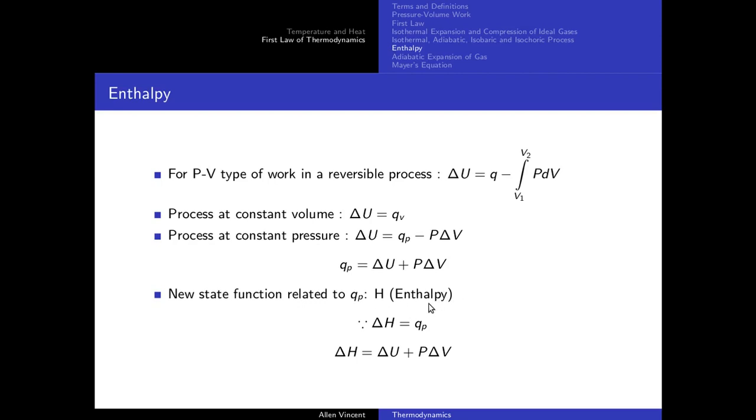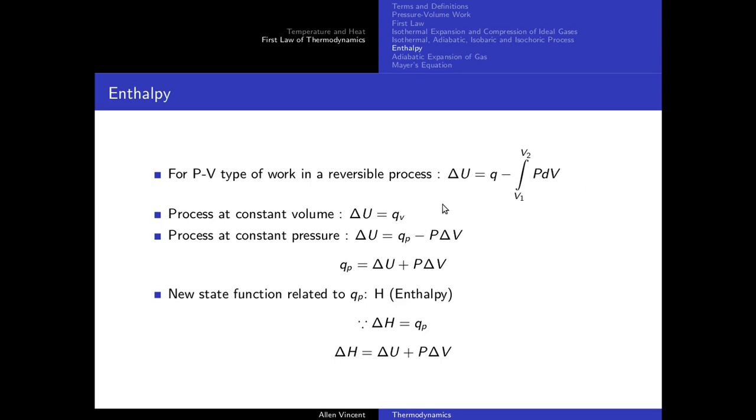So I hope you understood how internal energy is related to QV, how delta H or enthalpy is related to QP. For constant pressure processes, the heat at constant volume process results in change in internal energy. The heat at constant pressure process results in change in enthalpy. And change in enthalpy can therefore be defined as delta H is equal to delta U plus P delta V. So this is the expression for enthalpy, and this is the expression for the internal energy.